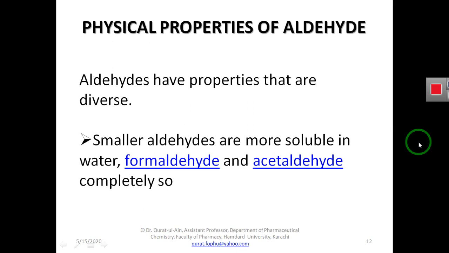For example, formaldehyde and acetaldehyde are smaller aldehydes, meaning they have a small R group.